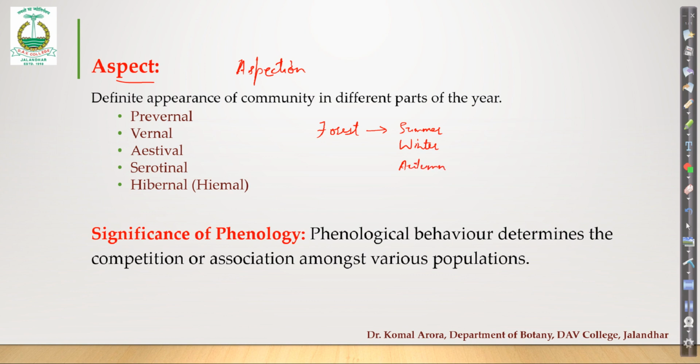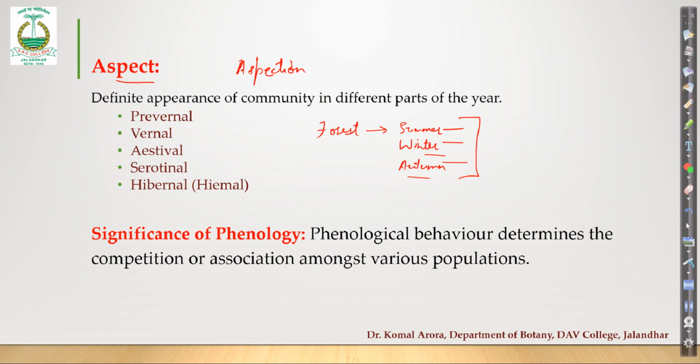Now you can simply say that during all these seasons, there was different morphology of that community, right? Because in summer the flowers will be blooming, they may enter into the fruiting stage. During winter they are preparing themselves and they are having the harsh environment, so less of the vegetative growth is observed. During autumn season the plants usually shed their leaves or they are showing slow metabolism, that's why the growth is retarded.